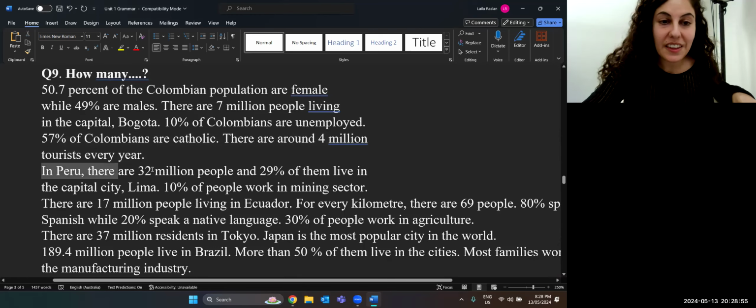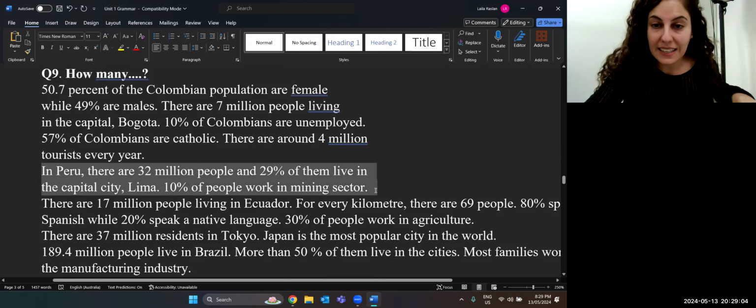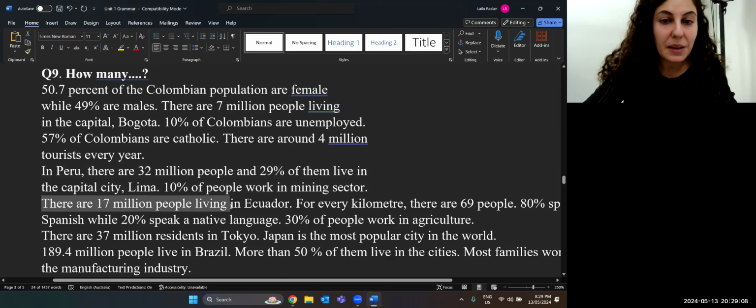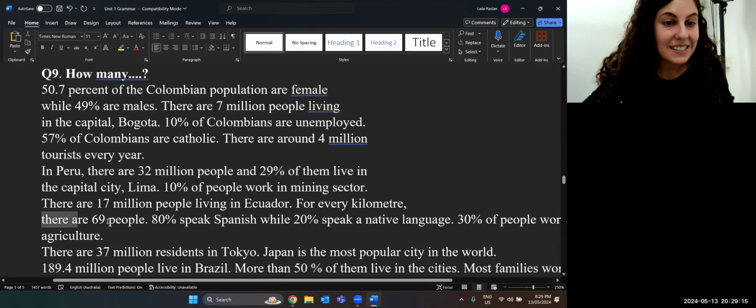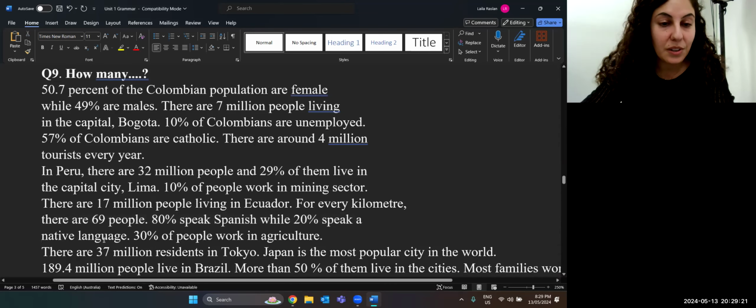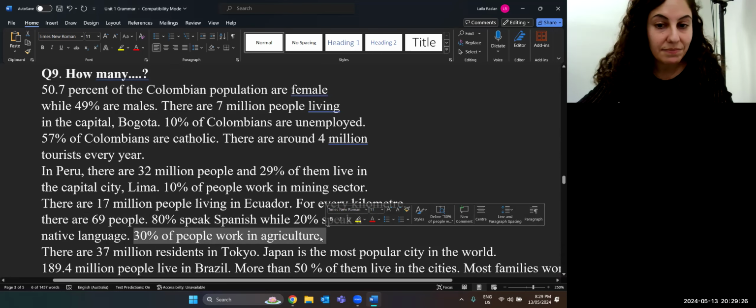Peru. In Peru, there are 32 million people, and 29 of them live in the capital city, Lima. 10% of people work in the mining sector. There are 17 million people living in Ecuador. For every kilometer, there are 69 people. 80% speak Spanish, while 20% speak a native language. 30% of people work in agriculture.